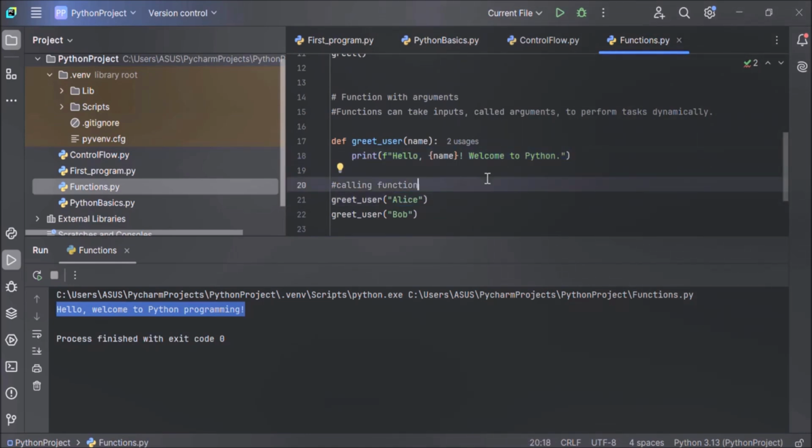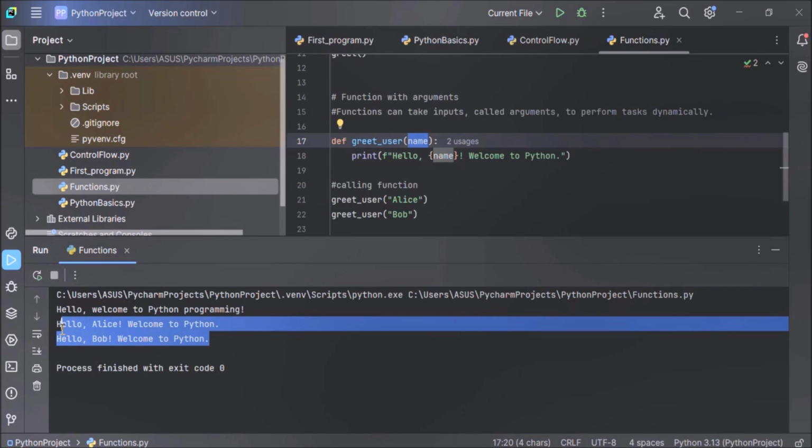Let's execute the code and see the output. You can see the output here. When greet_user Alice is executed, Alice is passed as an argument to the function. This Alice is passed as an argument to the greet_user function, and inside the function, name is assigned the value Alice, and it prints hello Alice, welcome to Python.